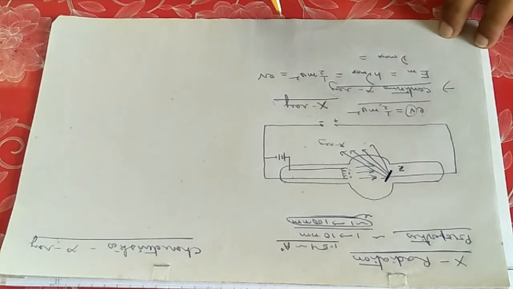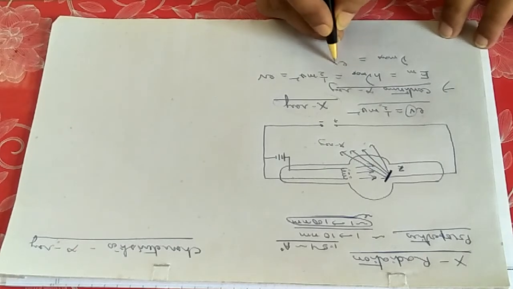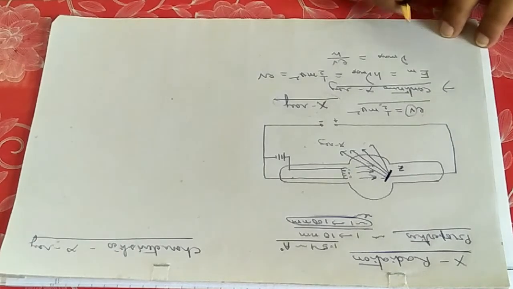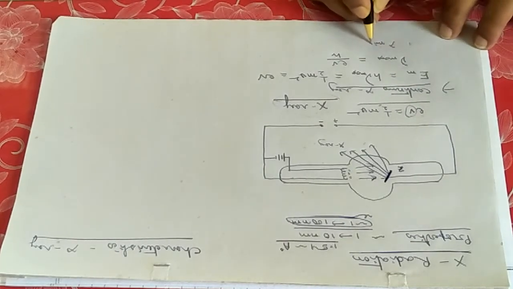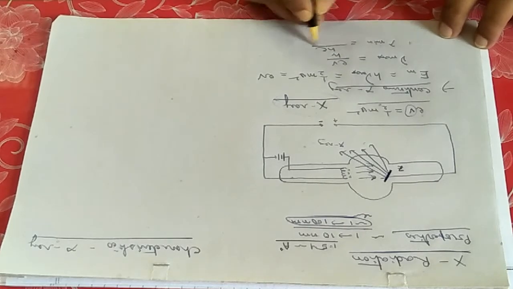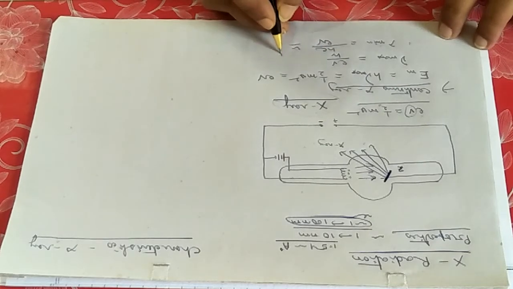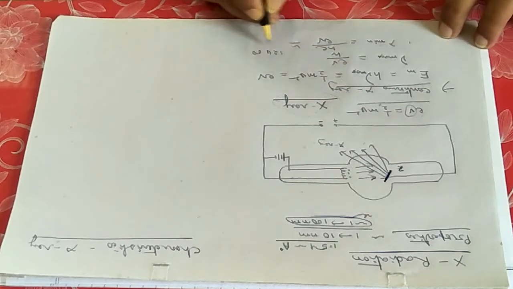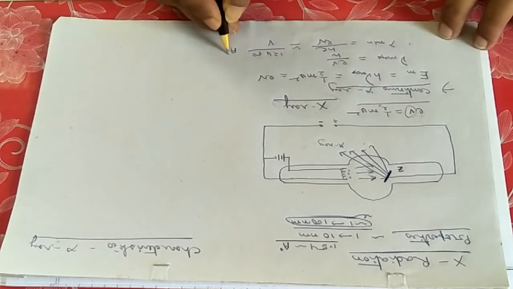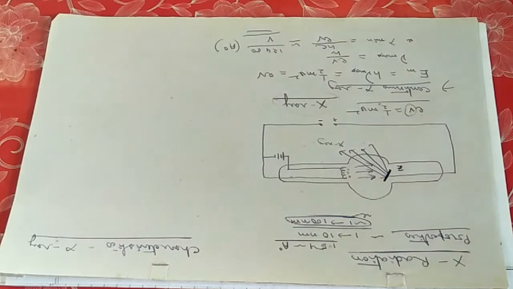Nu max will be equal to eV by h. So if we calculate lambda min, we will get hc by eV. And if you put in the values, you will get a quantity like 12400 by V, in Angstrom. This is the lambda minimum, or minimum wavelength, of the X-ray.